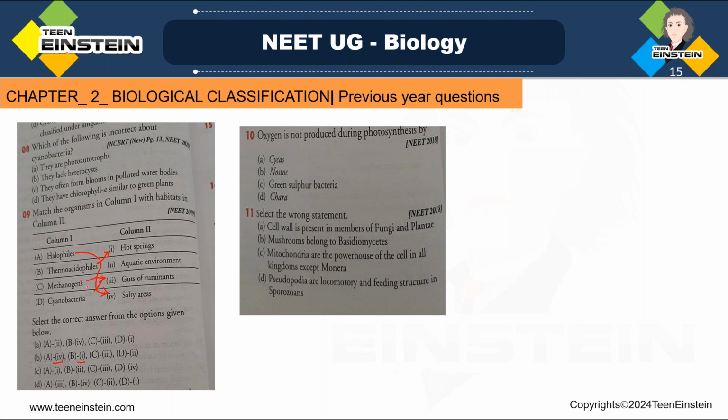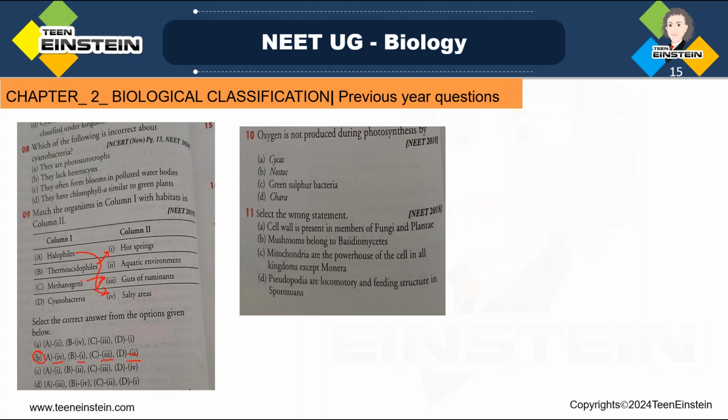So C, 3, and D, 2. These are the correct matching statements, right? So here the right option is B. B is the right option. So this kind of question will take a little more time. First you need to match that, and from there you need to find out the right answer from this group. Clear?